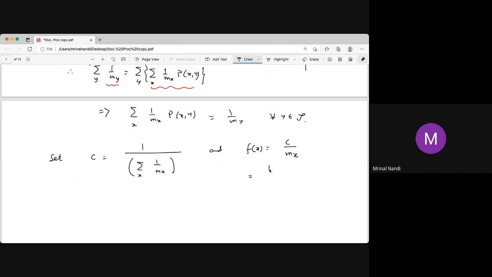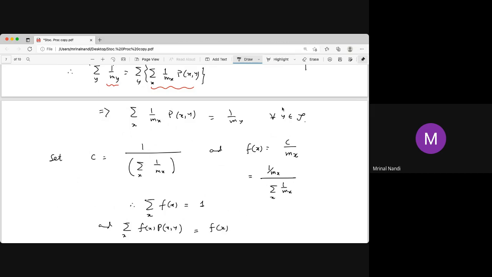That means if you have 1 by mx, then divide by the sum over 1 by mx. Therefore the sum over x of fx is 1, and if we multiply the sum over x of fx by pxy, that is again fx.